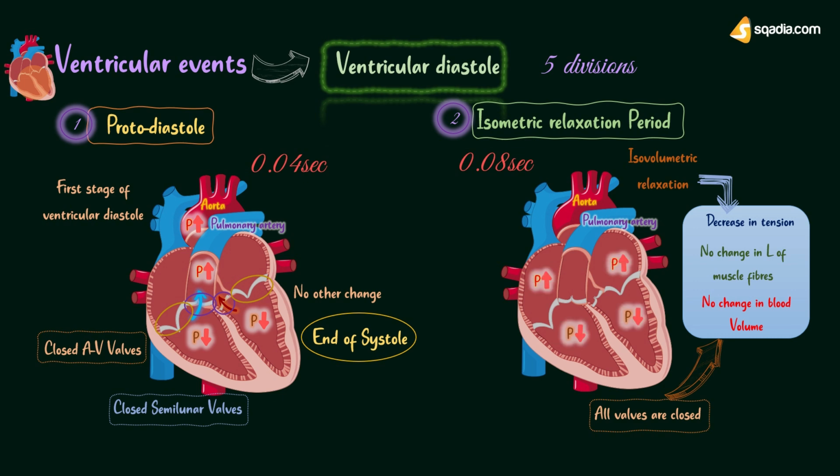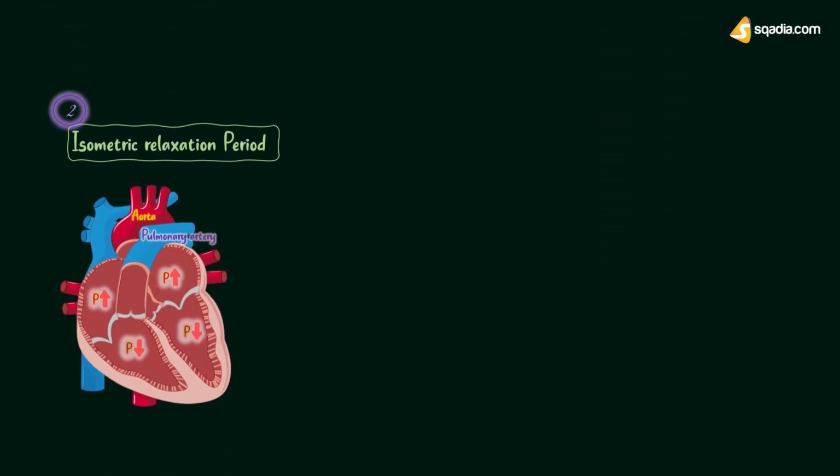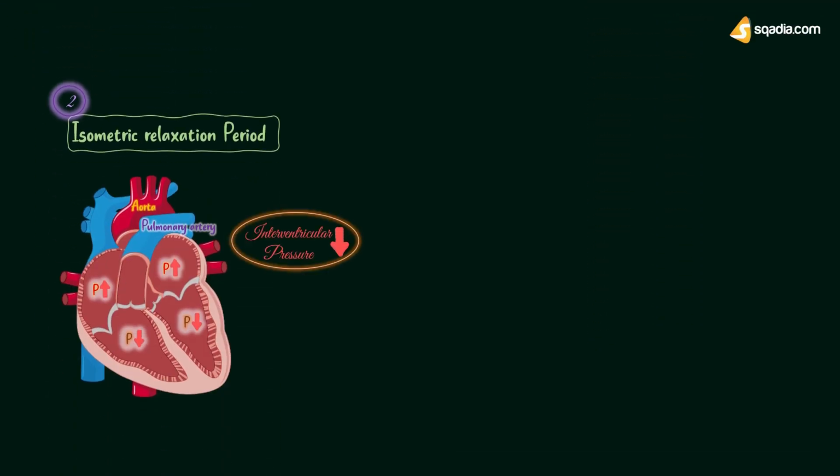When the ventricular pressure becomes less than the pressure in the atria, the atrioventricular valves open. Thus, the fall in pressure in the ventricles caused by isometric relaxation is responsible for the opening of atrioventricular valves, resulting in next phase that is rapid filling of ventricles.